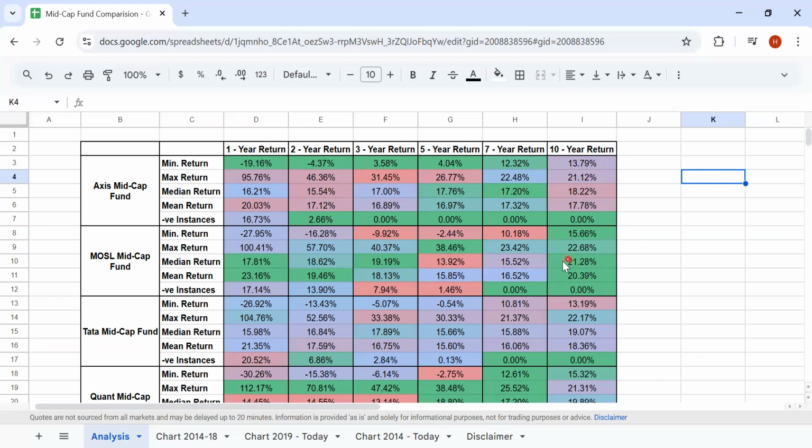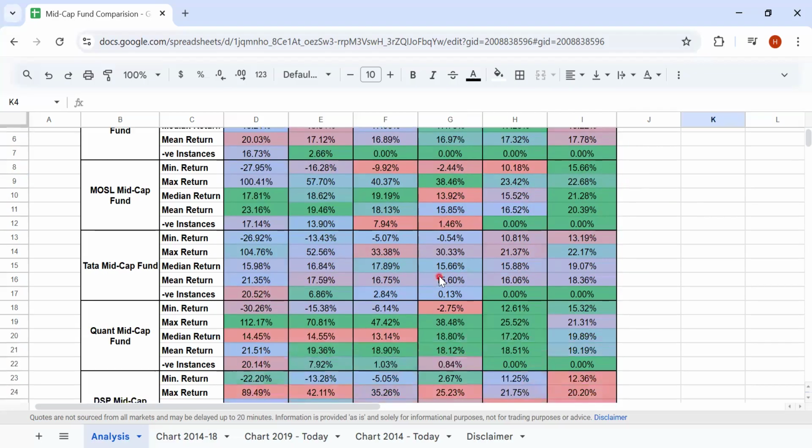Now on the Motilal Oswal side, the median return for 5 years is around 14%. On a 10-year basis, the median return is 21%. The maximum return is around 22. The minimum returns are ranging from negative 2.44% to 15.66%. Compared to Axis, the minimum returns are better here on a 10-year basis. On the negative instances side, even on the 5-year basis, there is a negative instance here.